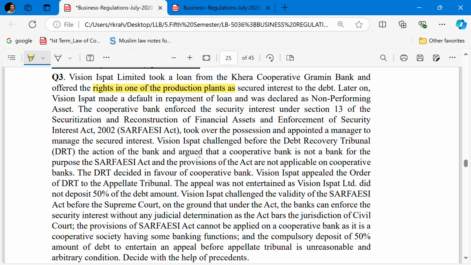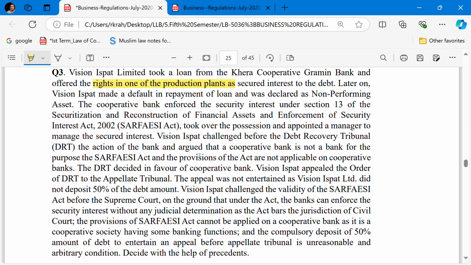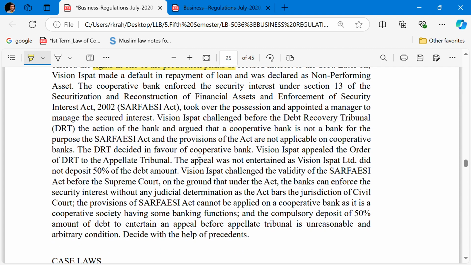Vision Ispat challenged the validity of the SARFAESI Act before the Supreme Court on the ground that under the Act banks can enforce the security interest without any judicial determination, as the Act bars the jurisdiction of the civil court. The provisions of the Act cannot be applied to cooperative banks as it is a cooperative society having sub-banking function. The compulsory deposit of 50% of the debt amount to entertain an appeal before the appellate tribunal is an unreasonable and arbitrary condition. Decide with the help of the precedents.